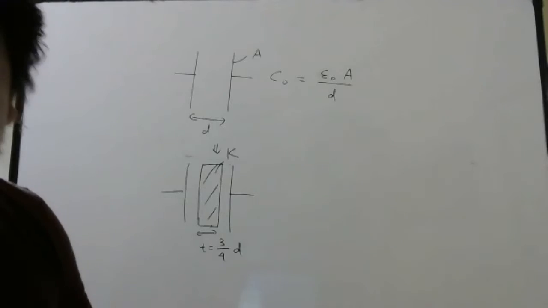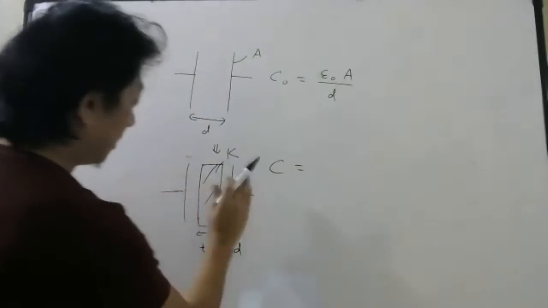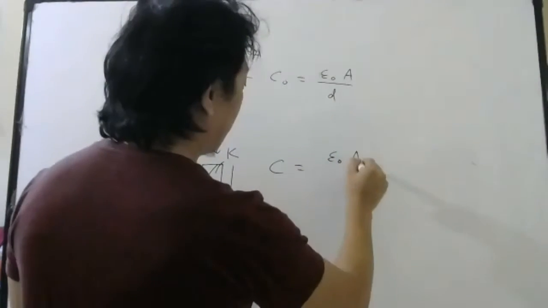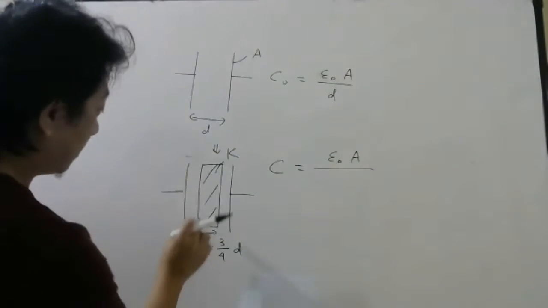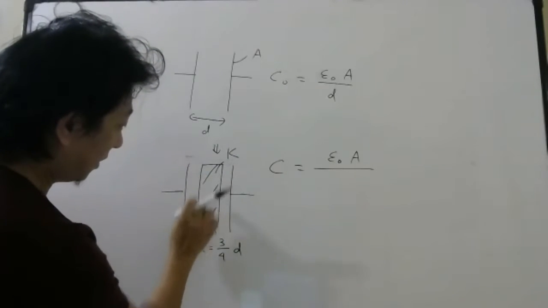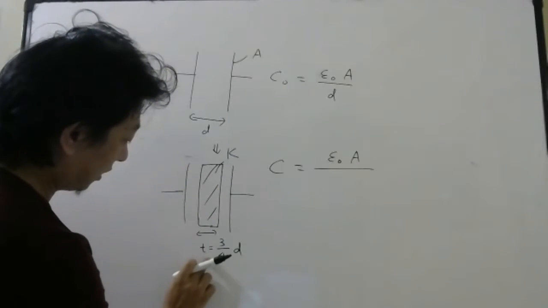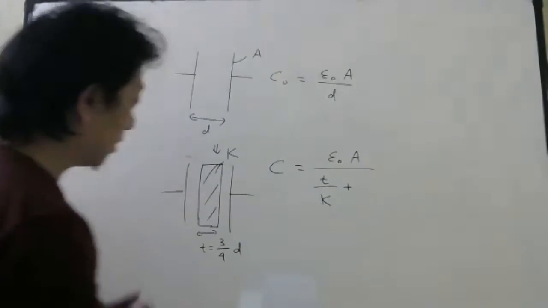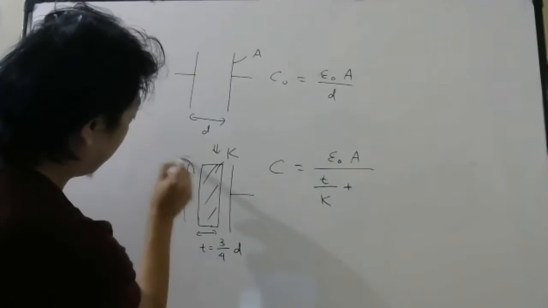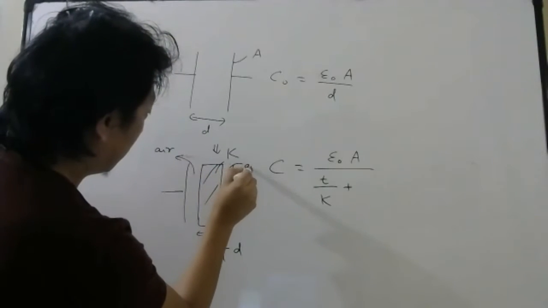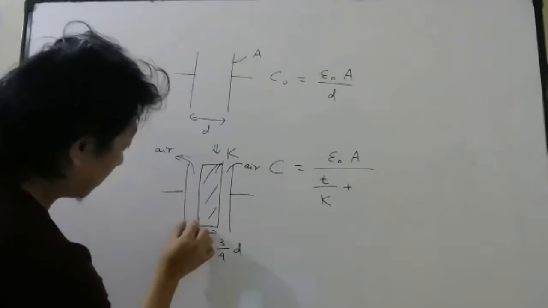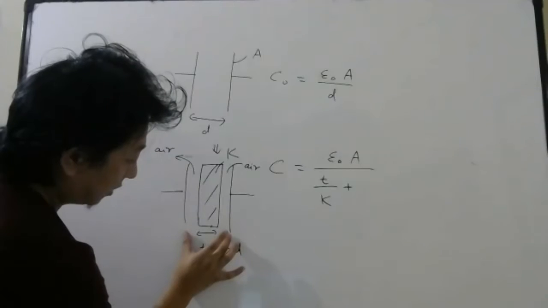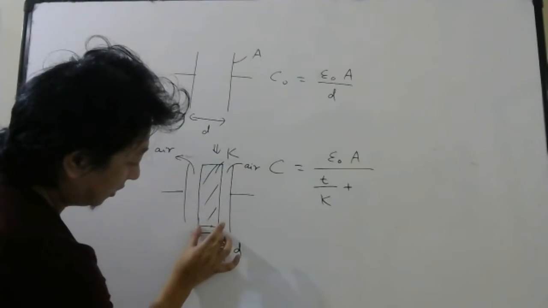What will be the capacitance now they are asking? Very simple. So this is in series only, so you have to use the first formula. If you use the first formula, what will you get? Epsilon naught A by T1. Let us consider this as the first medium. So in this medium how much thickness? T. So T by K plus. Now the second medium, look carefully, here also air, here also air, so no need to write separately. You can consider this and this as the same. So what will be the thickness of this and this? This much is how much? D. Out of D, this much is 3/4 of D.